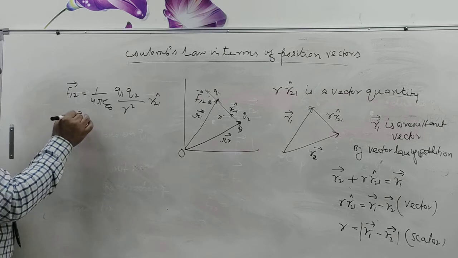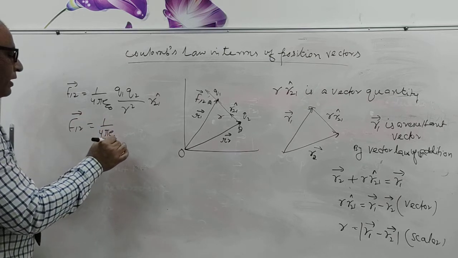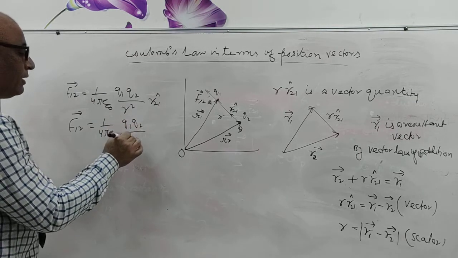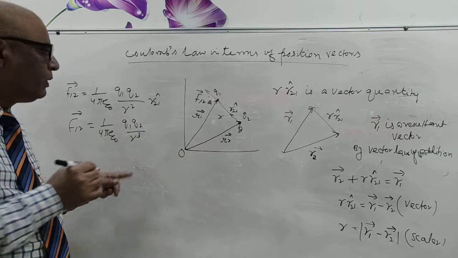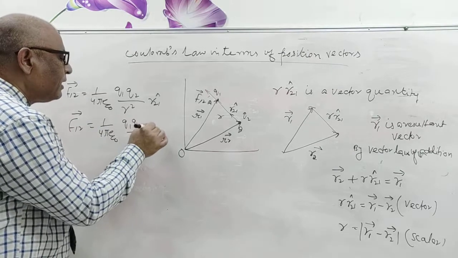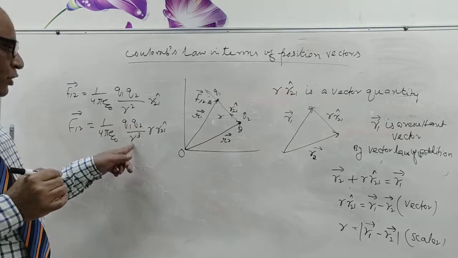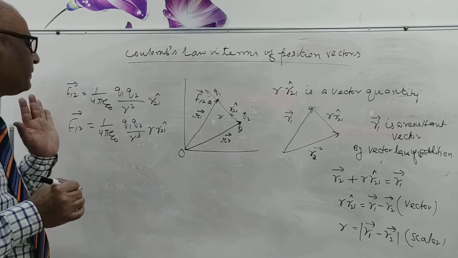F12 vector equal to 1 upon 4 pi epsilon naught q1 q2 upon r. If you write here r cube, then here one extra r21, like this, r cube, then r cancels, and it becomes r square.